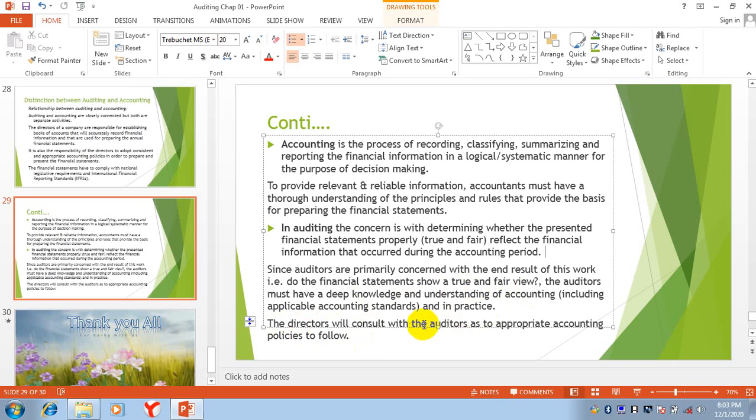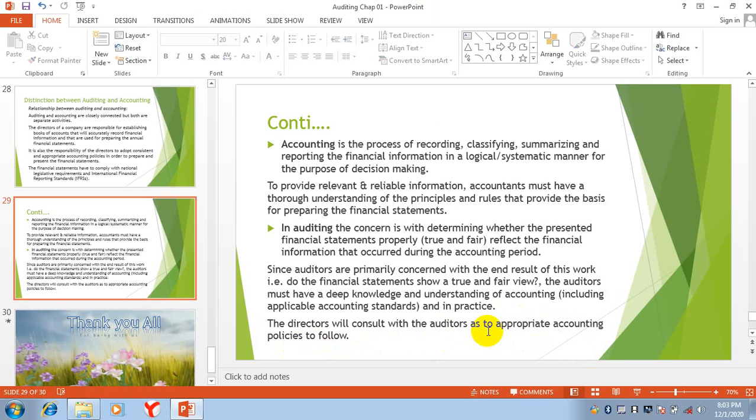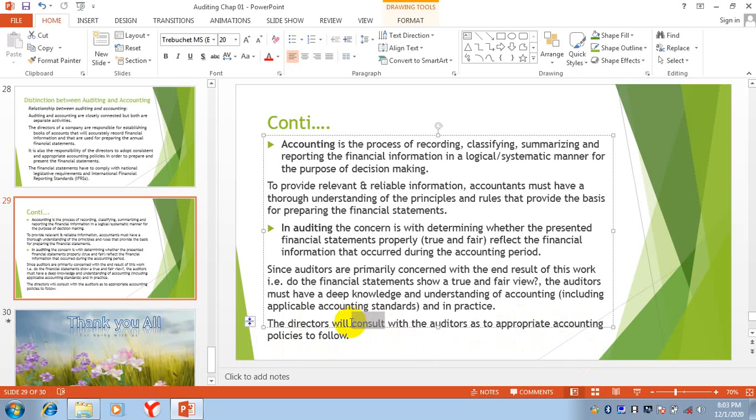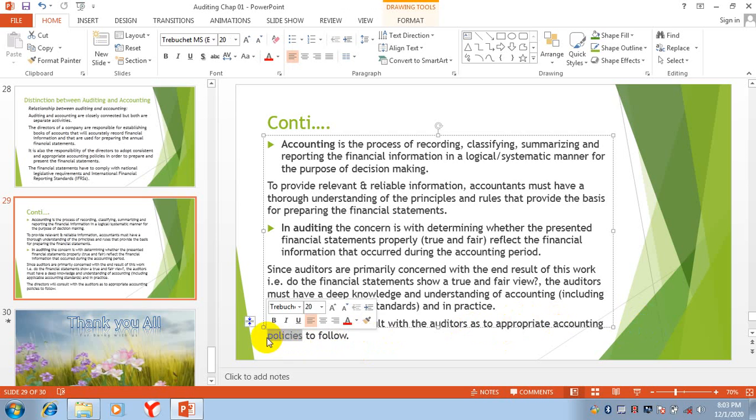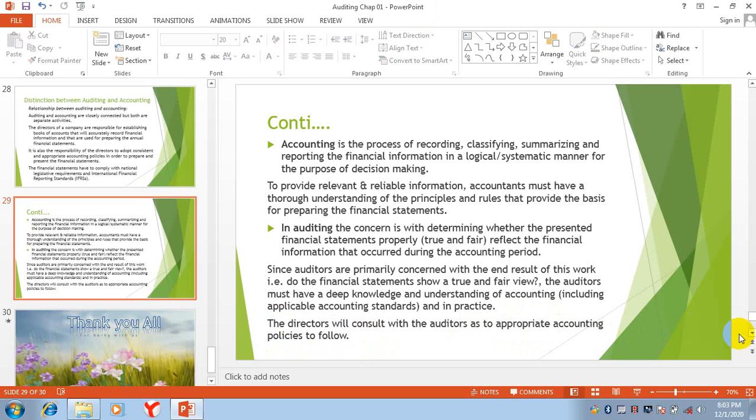The directors will consult with auditors as to the appropriate accounting policies to follow. Consultation means they will take advice from the auditors on which accounting policies to follow. Auditors will give a good opinion about these things, just like I told you, such as which depreciation method to use, which inventory valuation method to use, etc.